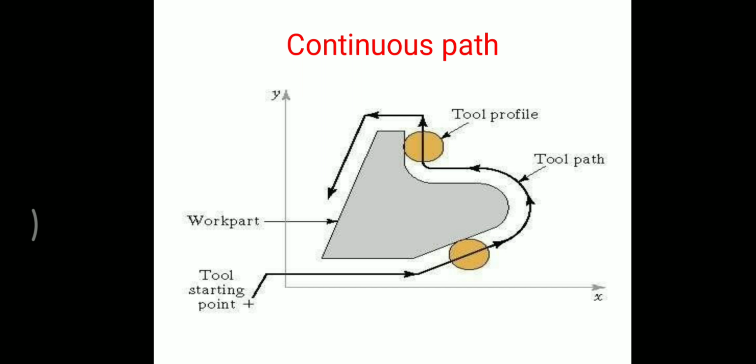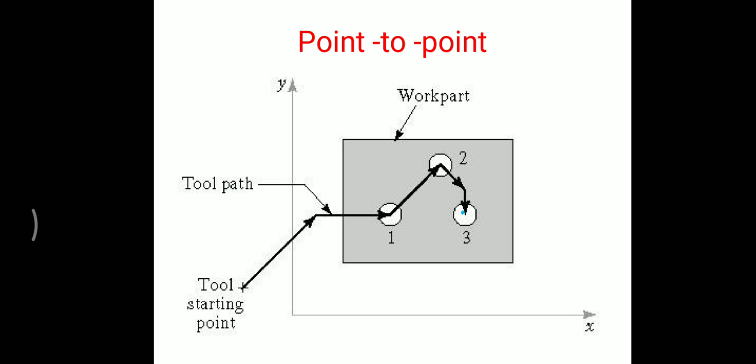First, in the point to point system, some machines, for example a drilling machine, and boring and tapping machines, require the cutter and workpiece to be placed at a certain fixed relative position, at which they must remain while the cutter does its work. These machines are known as point to point machines. In this point to point system, the objective of the machine control is to move the cutting tool to the predefined location. It moves the tool only in straight lines. The speed or path is not important in this system.